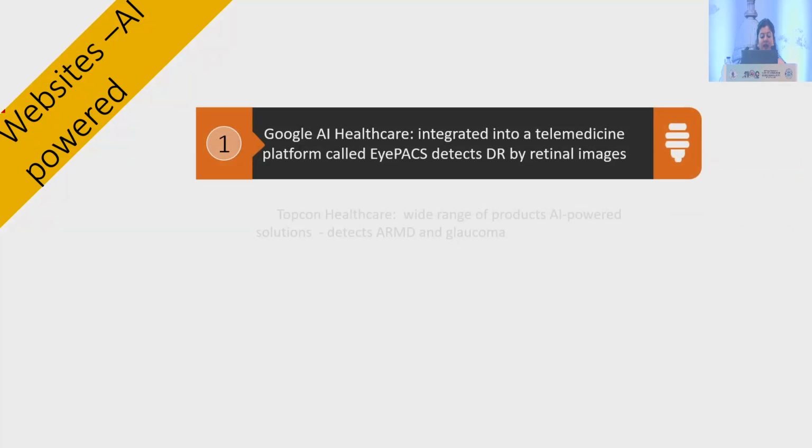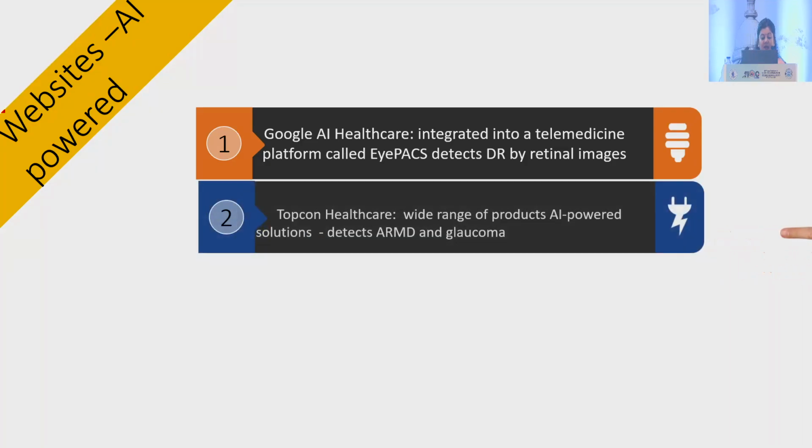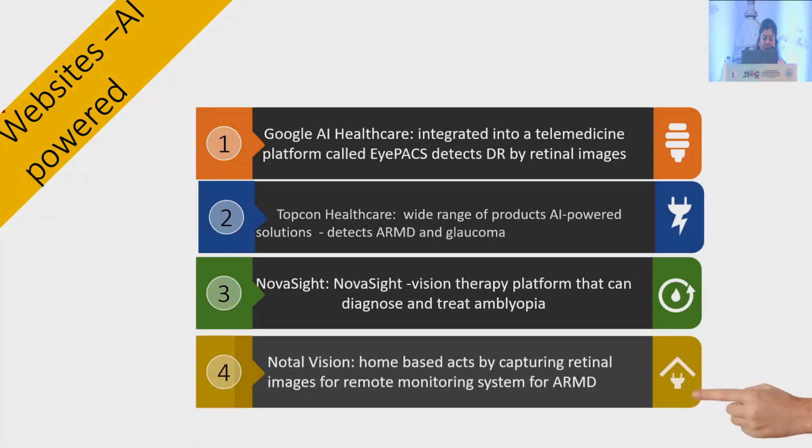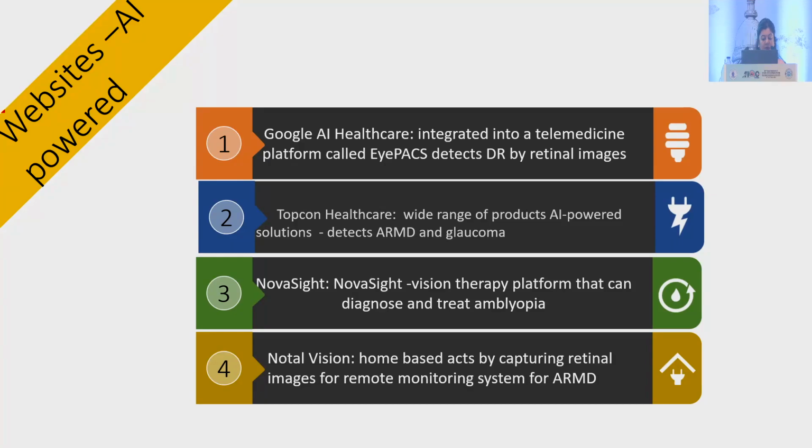It is Google AI Health Care, which again detects DR by IPACS. Then we have Topcon Healthcare. Then we have Nova Sight. It provides a vision therapy platform that can diagnose and treat amblyopia. Then we have Notal Vision. It is a home-based OCT used for capturing retinal images for remote monitoring system of ARMD.